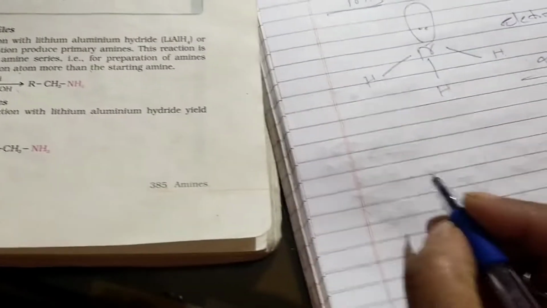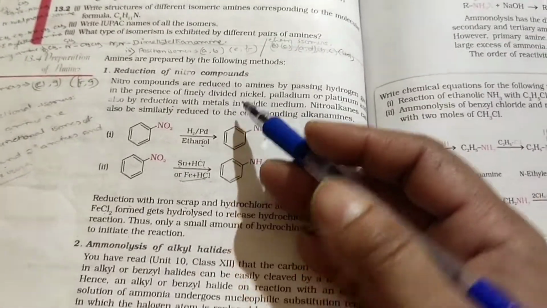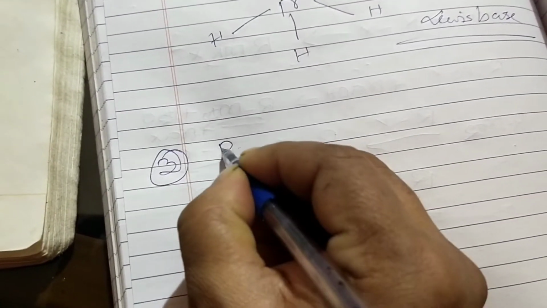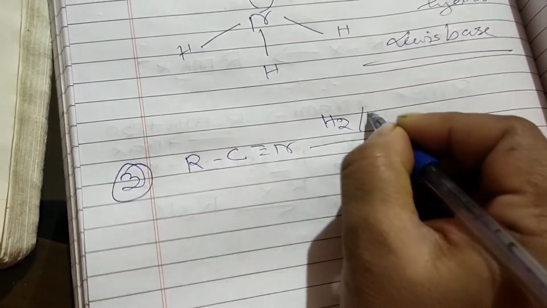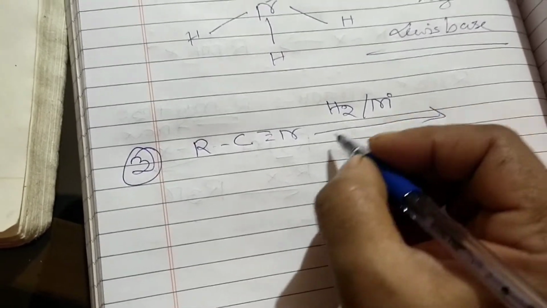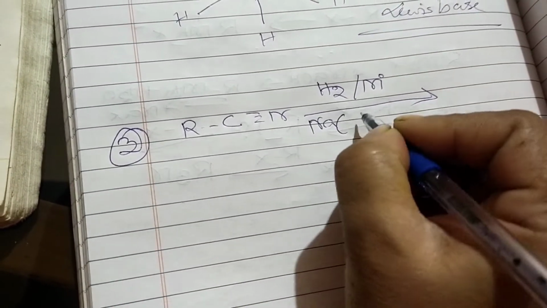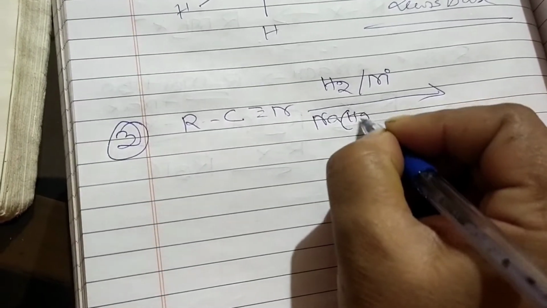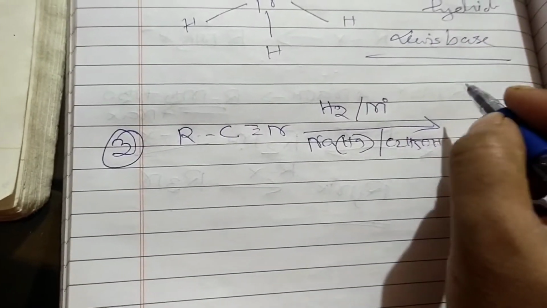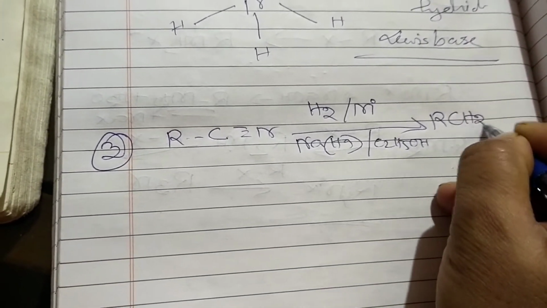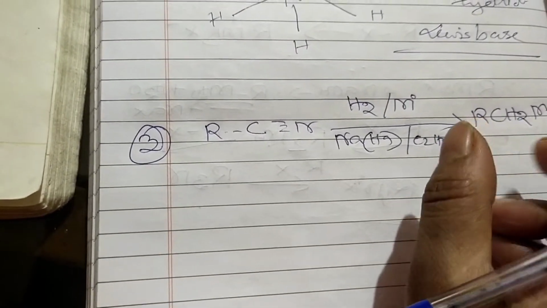Next preparation procedure, the third one. The first one you have already done, the first one is from the nitro group, reduction of nitro compound. The second one is the ammonolysis of alkyl halides. The third one we are coming to is the reduction of nitrile. When we are reducing nitrile, that means cyanide, C triple bond N, in presence of hydrogen with nickel, palladium or platinum catalyst, or in presence of sodium and mercury in C2H5OH, this reaction is useful for the production of which one? Amine, RCH2NH2. Okay, this is also a primary amine they are producing.